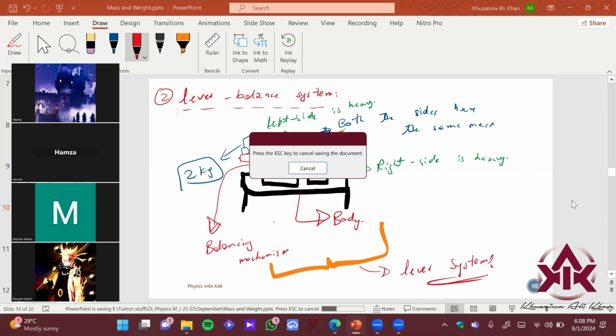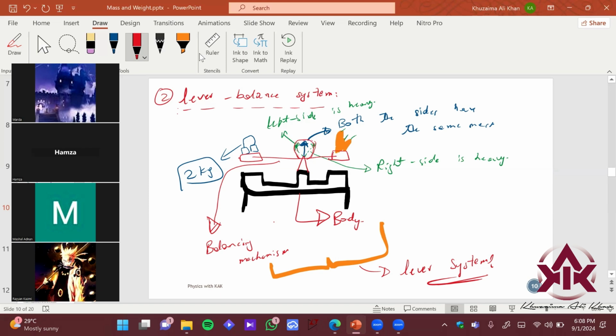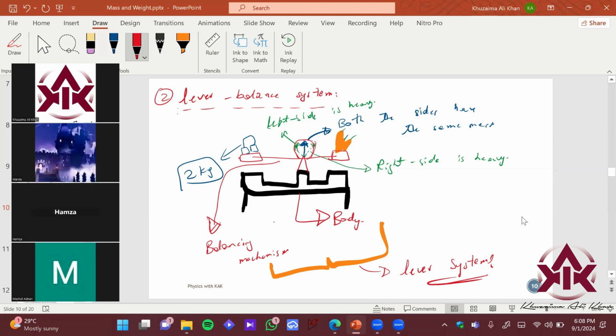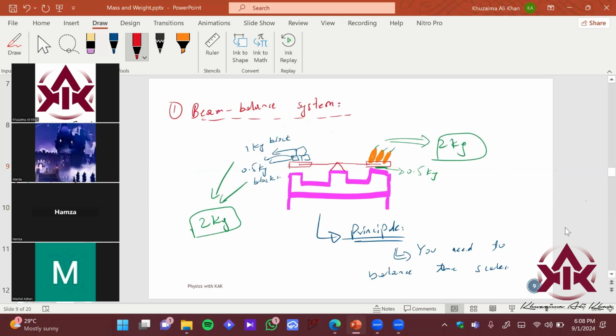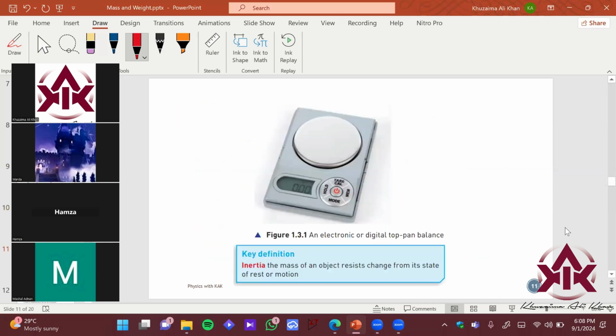So let me just save it and let's go to the last method of measuring the mass. You can be asked in your practical exam or in your paper 2 theory exam which instrument is used to measure mass. So you have the beam balance, the lever balance, and then the electronic balance. The electronic or digital top pan balance is the third method to measure the mass.